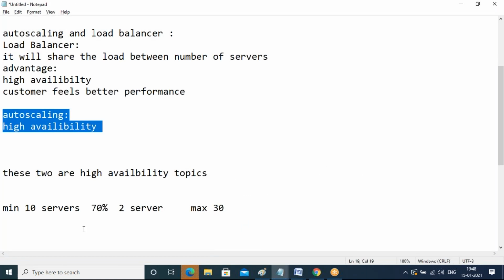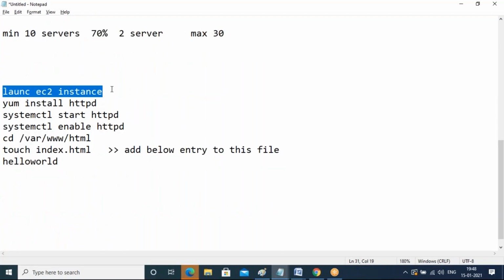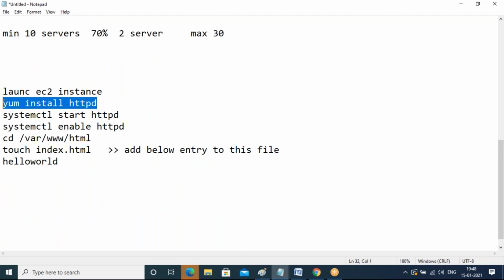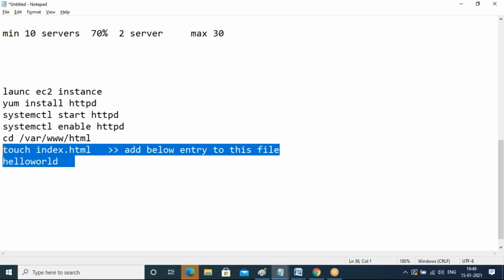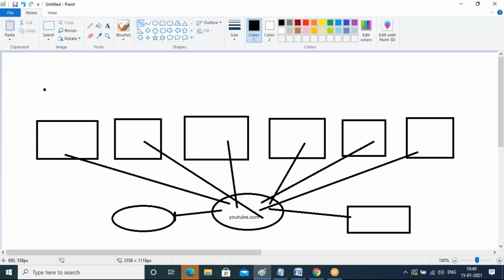So in auto scaling, if I don't want to go with a fresh OS, what I am doing is creating one EC2 instance and installing some basic application, maybe in real time whatever application you need. Here I'm going with HTTPD as an example, a simple web application. I can host a website with HTTPD and HTML, so I'm creating a hello world page in that. So just follow these steps, guys.